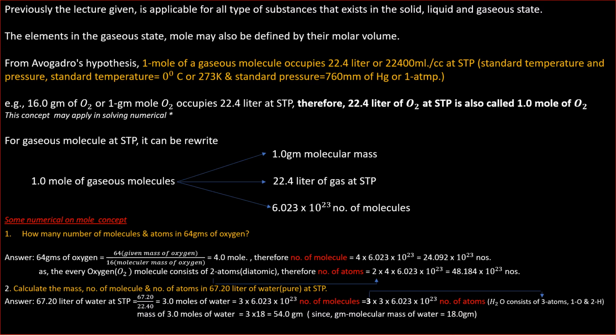Now, the mass of 67.20 liter of water. 67.20 liter of water equals 3 moles of water. Therefore, the mass of 3 moles of water equals 3 into 18 equals 54 gram. 18 is the gram molecular mass of water.